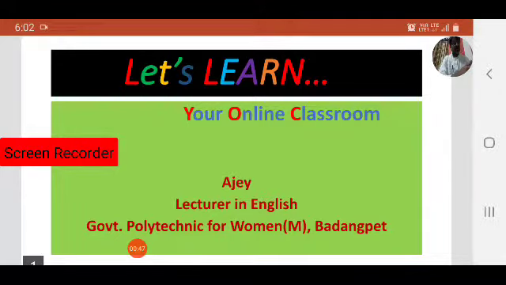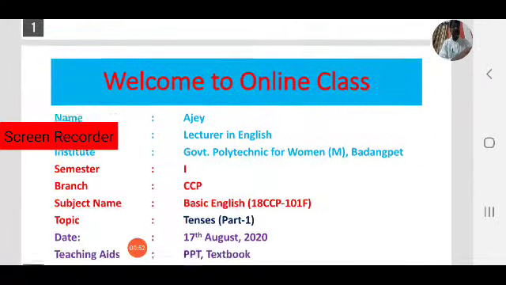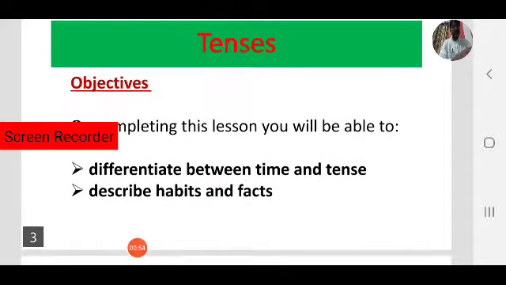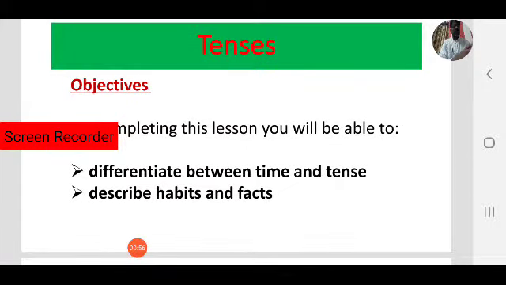It's not difficult to learn tenses. In this lesson, we'll focus on two areas: what is the difference between time and tense, and how to describe habitual actions and daily routines in English.